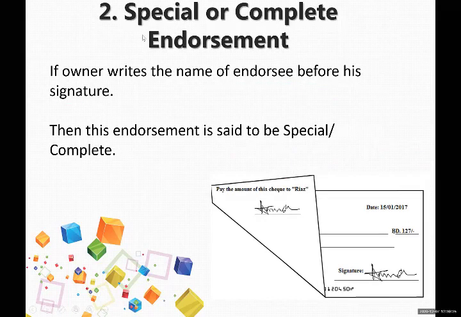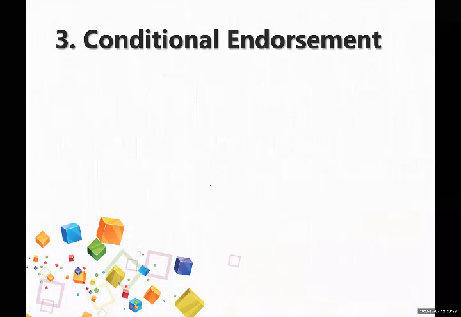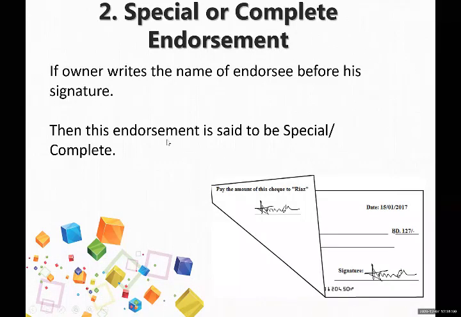The next type of endorsement is special or complete endorsement. When the owner of the check writes the name of the endorsee before his signature, then it is called special or complete endorsement. For example: Pay the amount of this check to Riaz. So the drawer of the check, the owner of the check, is not only signing but also writing the statement. So it is called complete endorsement.